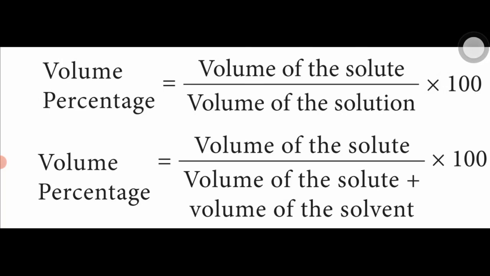We already know how solutions are formed. Solute plus solvent gives solution. So solution is replaced by solute plus solvent, and we can write another formula. Volume percentage equals volume of solute divided by volume of solute plus volume of solvent into 100.